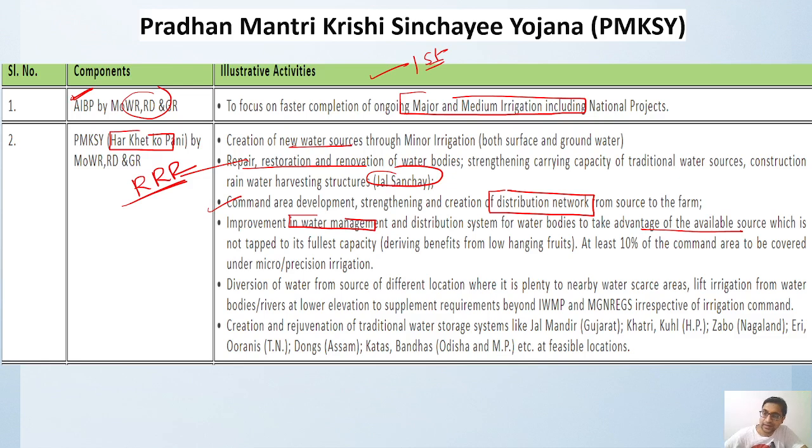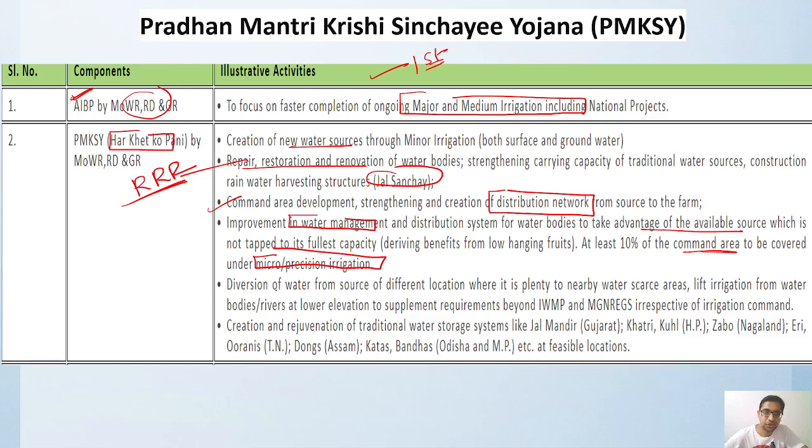At least 10% of the command area is to be covered under micro and precision irrigation. Every place will have its own command area, and at least 10% of that should use micro or precision irrigation, that is, drip irrigation and sprinkler systems wherever needed.